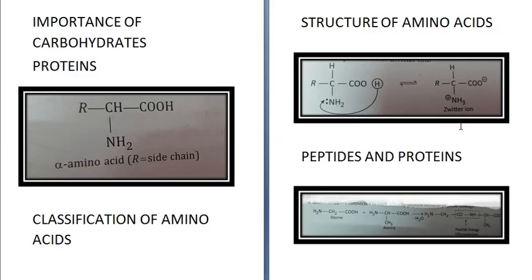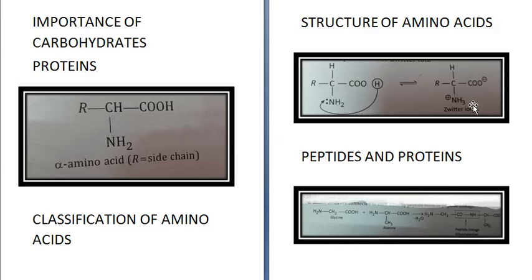So this is a zwitterion, that within the same molecule there is a negative pole and a positive pole. Like hydrogen from here has come to NH3. So this becomes COO minus and instead of NH2 it becomes NH3 plus. So this is called a zwitterion, where both the poles are present in the same molecule. It is also known as internal salt structure.